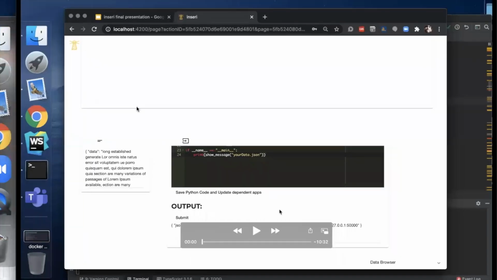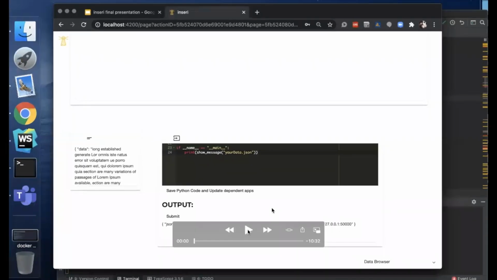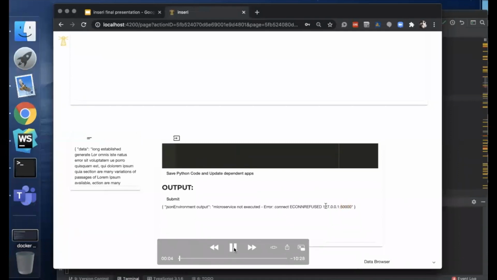What happens on a page. Okay, so we see the microservice again, but now what happened? The connection is refused. Something isn't working with the Python code. It's running on localhost and the development machine. Why is this the case?